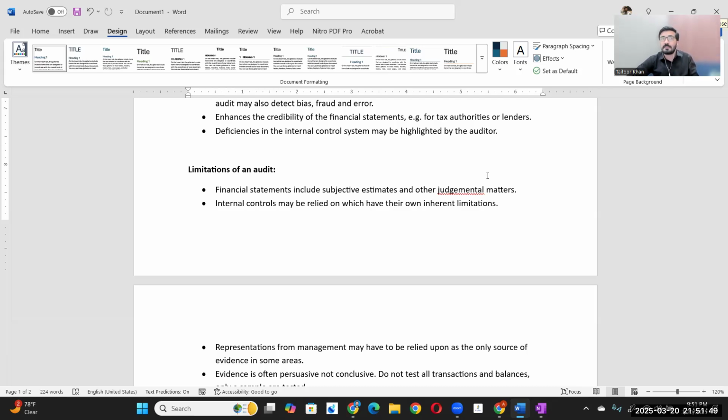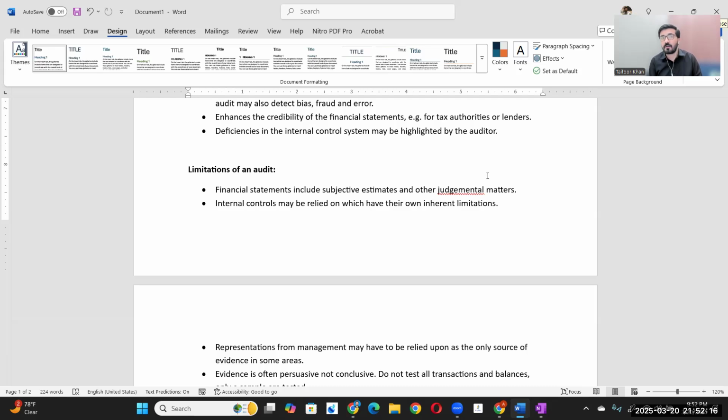The second thing, in some industries, some businesses, there is an inherent limitation. There are certain inherent limitations that you cannot control, you cannot avoid, you cannot correctly measure or identify. For example, in a business operating in the chemicals industry, chemical evaporation losses cannot be measured accurately, right? That is an inherent limitation.